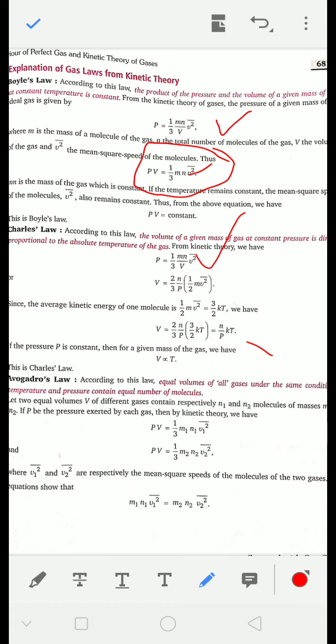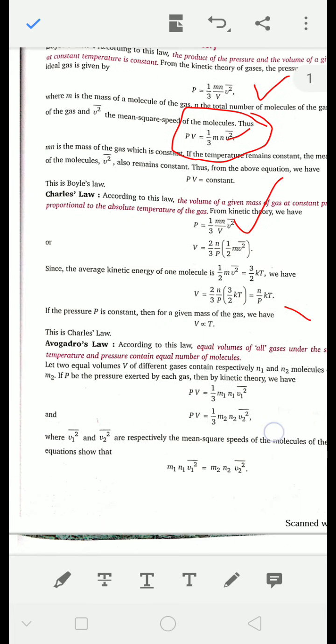We know that the average kinetic energy of one molecule is 3/2 kT. So we can write V is equal to (N/P) kT.